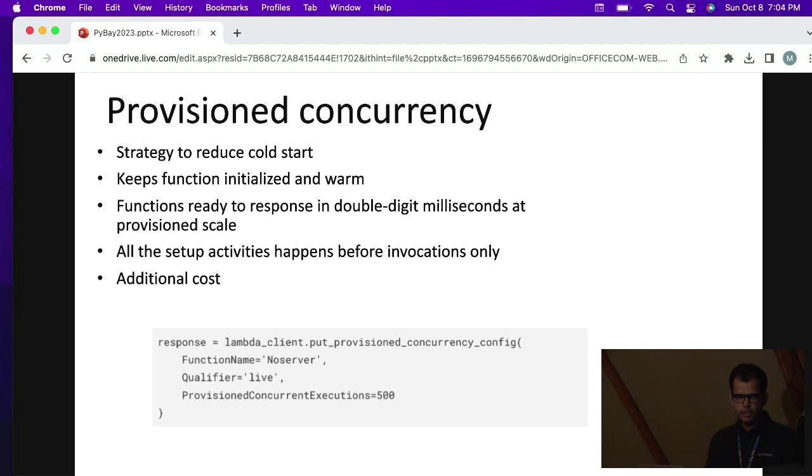So this is the Boto3 code section which I have put to set up provisioned concurrency. If you see in these inputs, the last argument is provisioned concurrent executions. In this example, we have put 500. It means that 500 execution environments will always be ready to serve requests. There won't be any cold start as long as we are not having more than 500 invocations.